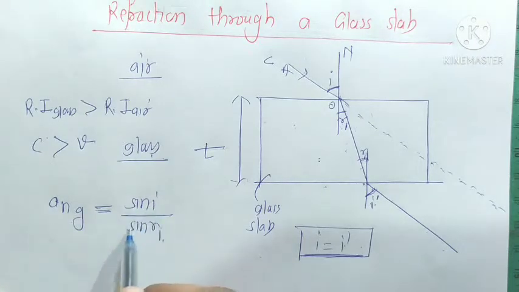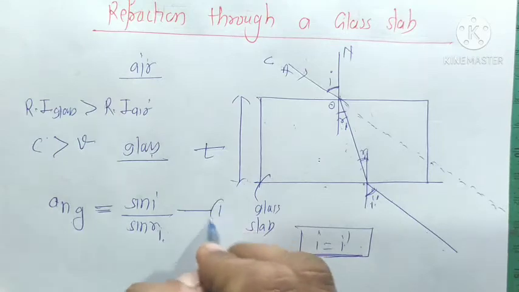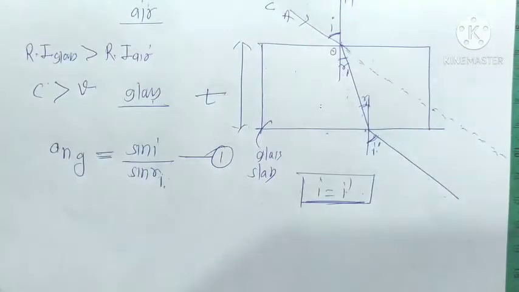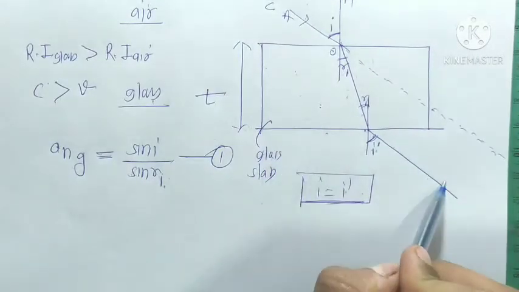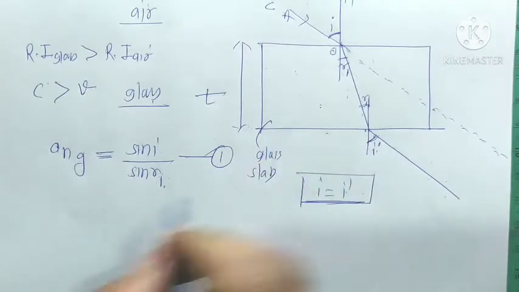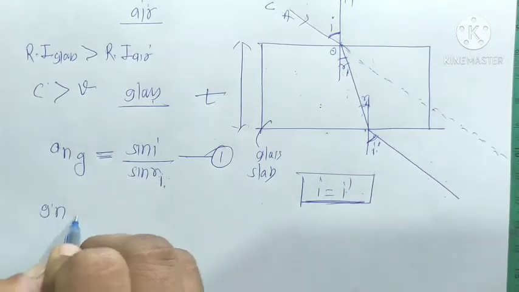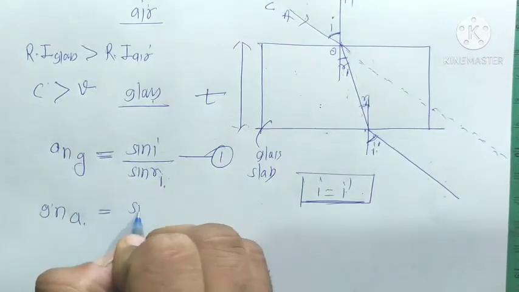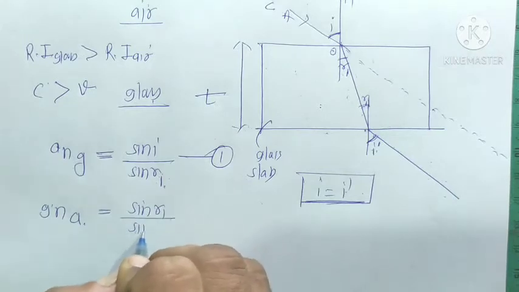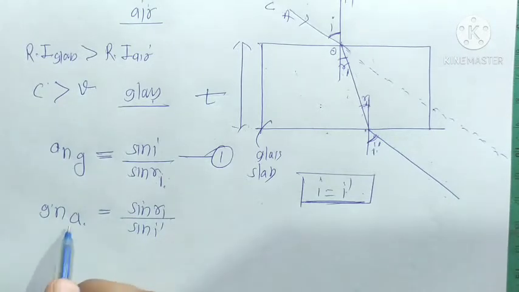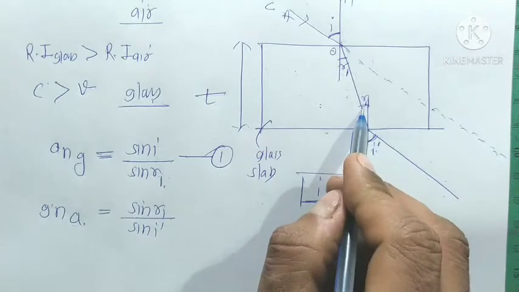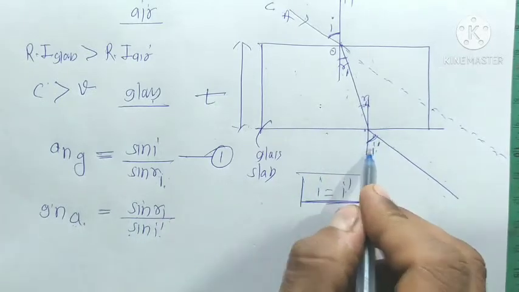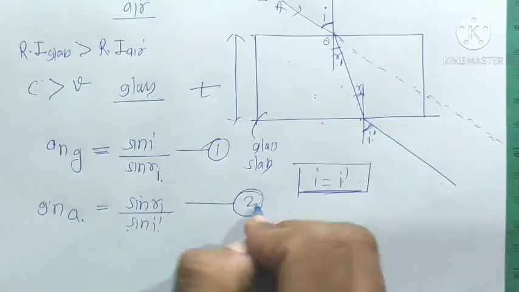We call this equation number 1. When the light goes from a denser medium to a rarer medium, we write sin R1 upon sin I dash, the relative refractive index of air with respect to glass. Here the angle of incidence is R1 and the angle of refraction is I dash. We call this equation number 2.